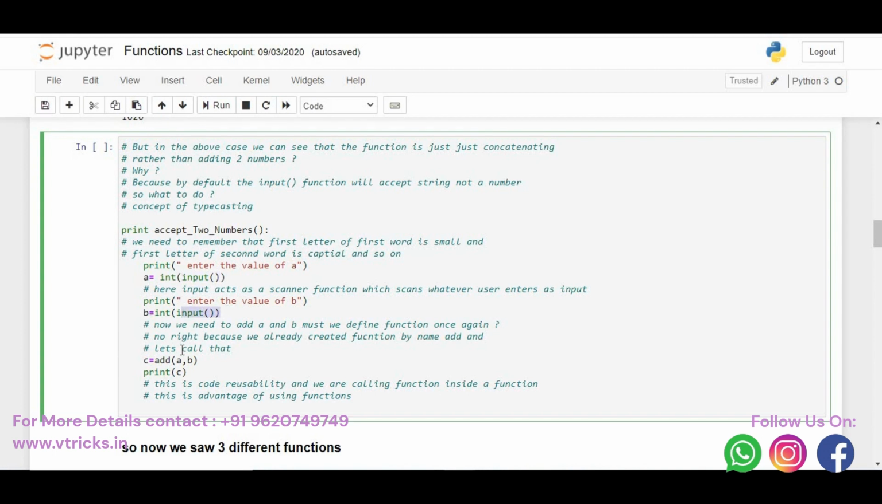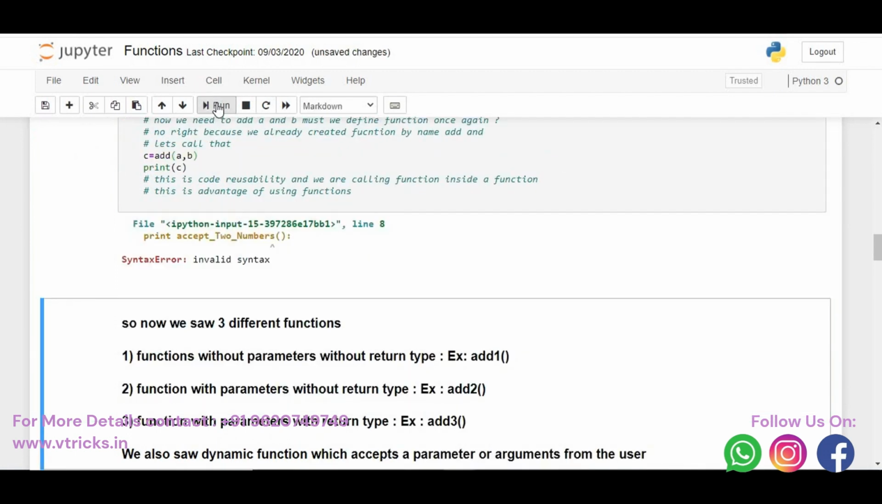So I say c is equal to add of a comma b, then I say print c. This is the same function as before. The only change here is we added int of input. That is, we are typecasting. Whatever we are taking as input is no more a string, it will be an integer. Now let us see how this addition function will work.